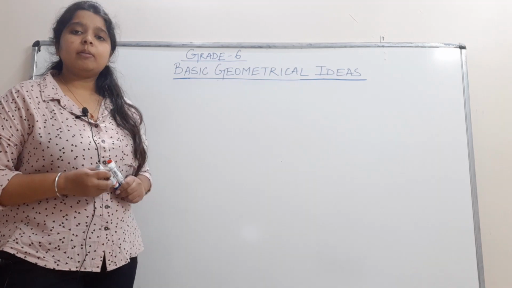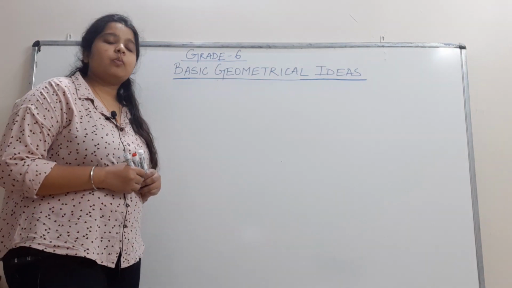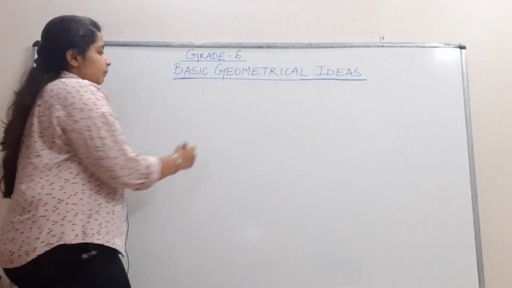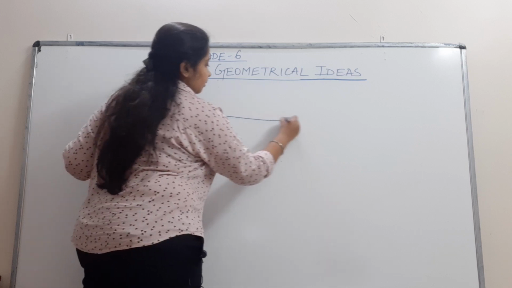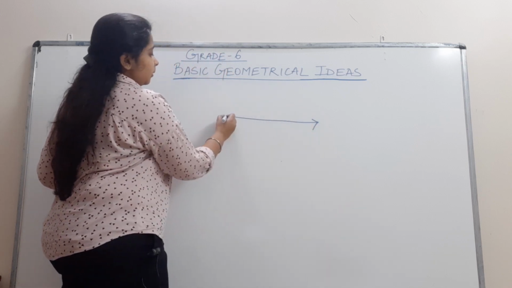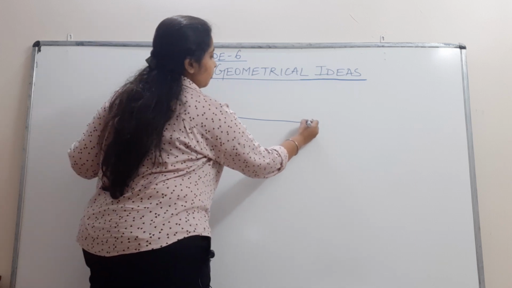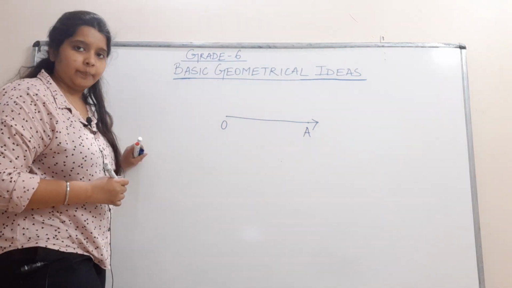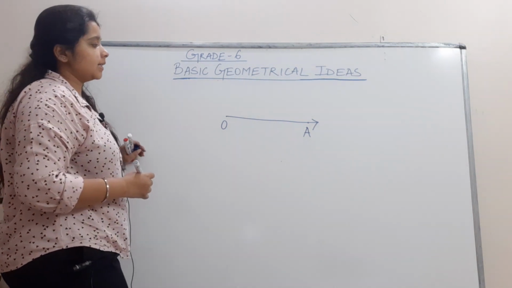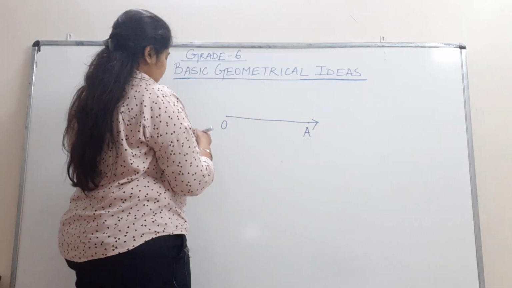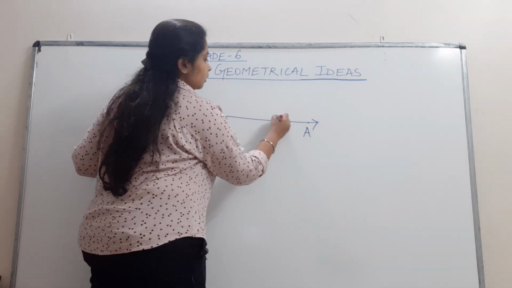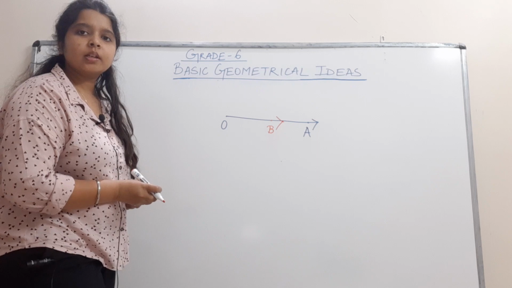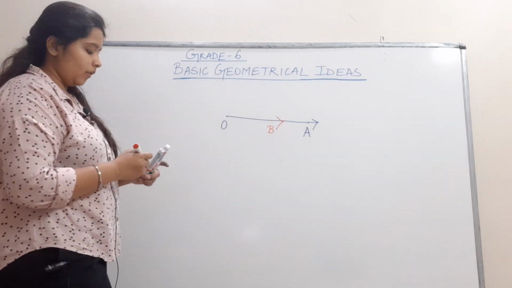Now students, we have studied about three types of lines, one of them was a ray. So let's take one example. Observe this ray. Let us name the end point as O and any one point on the ray as A. So this is ray OA. Now one more ray is there which is overlapping it. Let us name this ray OB. These two rays are overlapping each other.